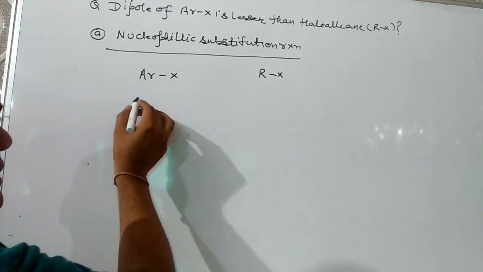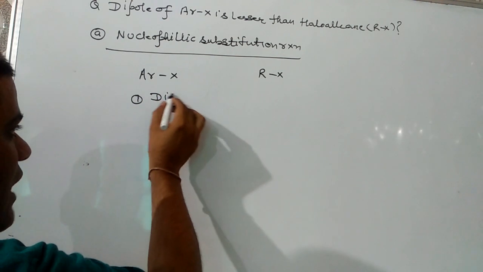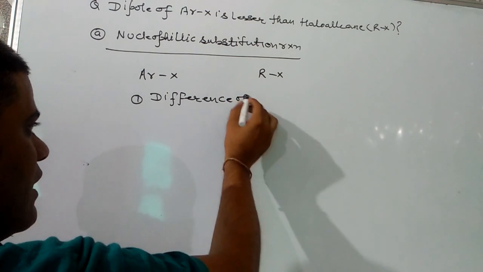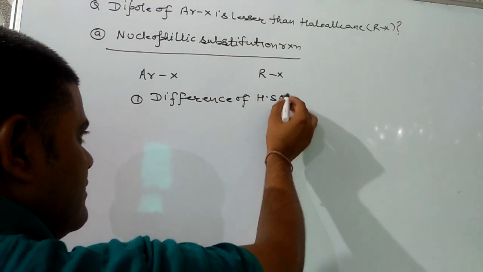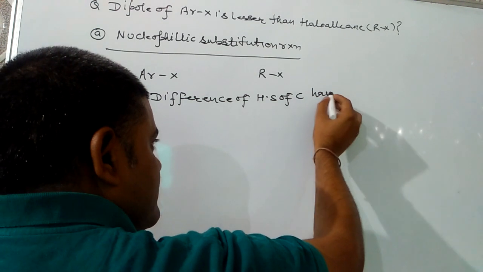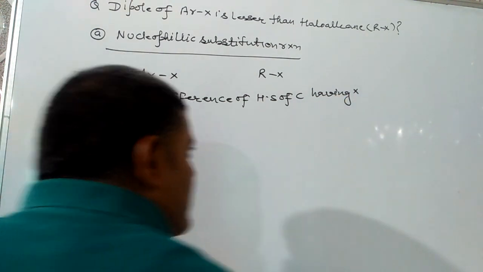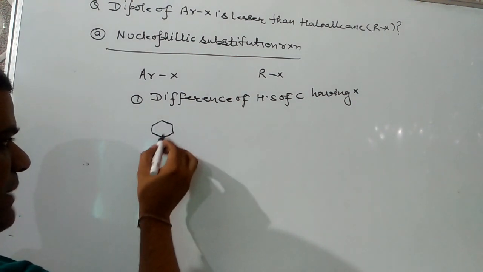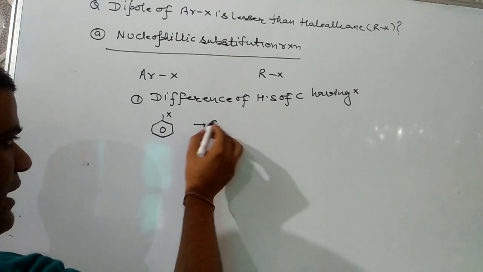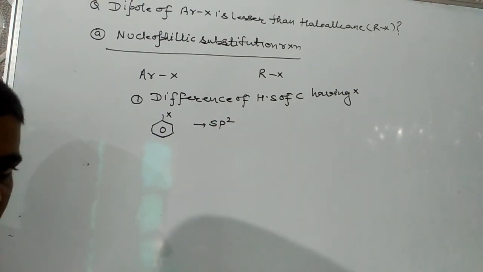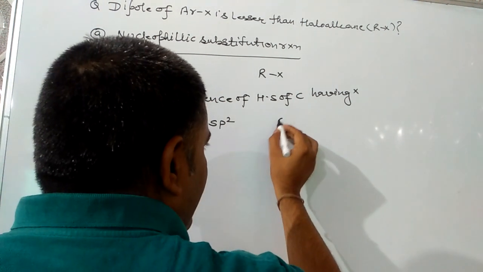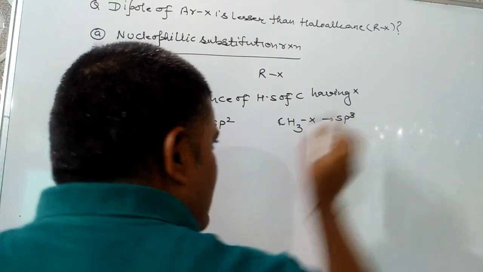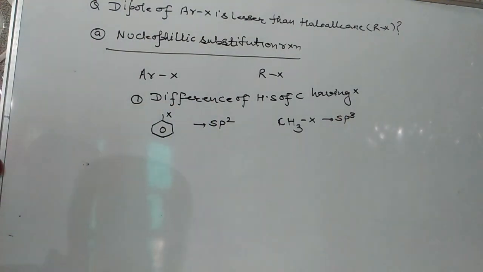The first factor is the difference in hybridization state of the carbon having the halogen. In haloarene, the hybridization is sp2, so the bond length will be smaller. For haloalkane, the hybridization is sp3, so the bond length will be larger.